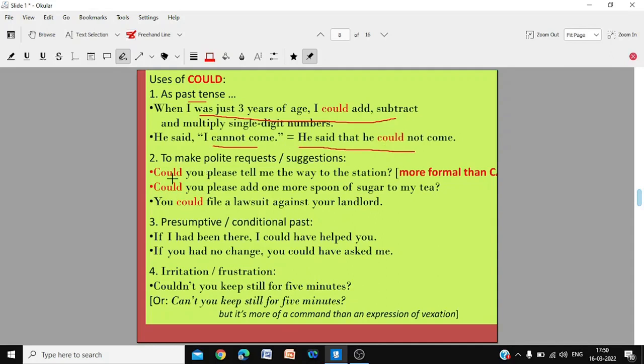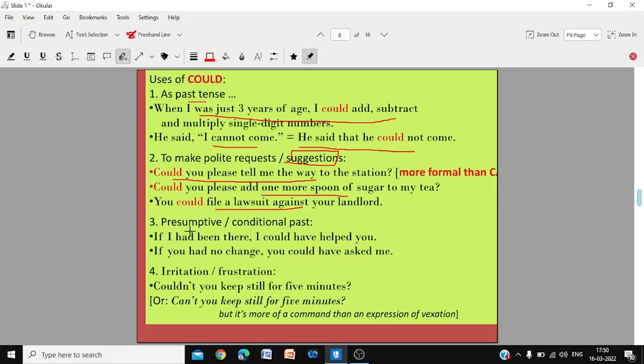To make polite requests: could you please tell me the way? It is more formal and more polite than using can. Could you please add one more spoon of sugar to my tea? You could file a lawsuit against your landlord. This is a suggestion. You could. There is a possibility, I'm suggesting you an action. This is advice, this is a suggestion. You could file a lawsuit against your landlord.